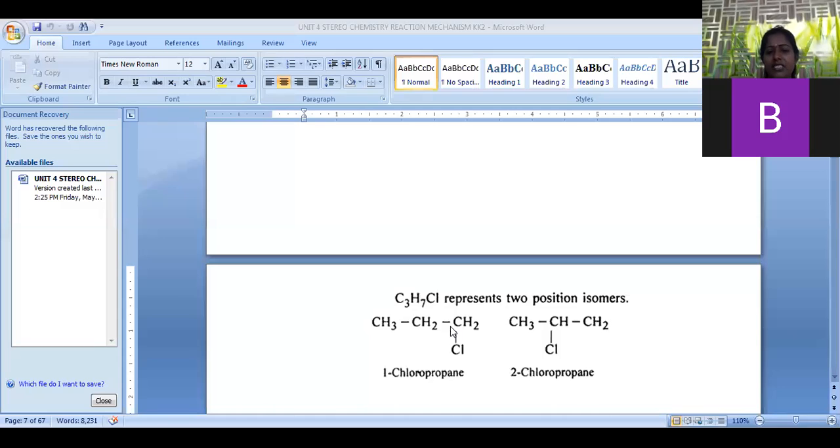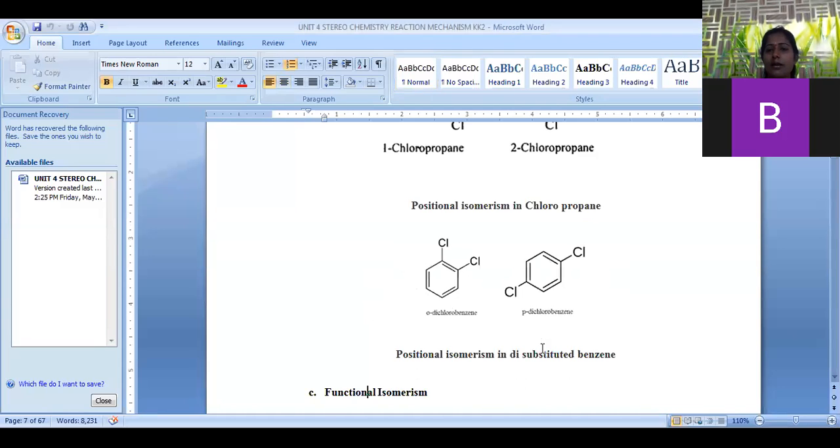In the first case, we are taking the chloro functional group on carbon 1. In the second molecule, we have the chloro functional group on the second carbon. So 1-chloropropane and 2-chloropropane are there. These two have a similar molecular formula, but differ in the position of the chloro functional group. That's why these two are called positional isomers. All these come under structural isomers only. We are classifying structural isomers into various types. Structural isomers differ in the linkage of carbon with the main chain.